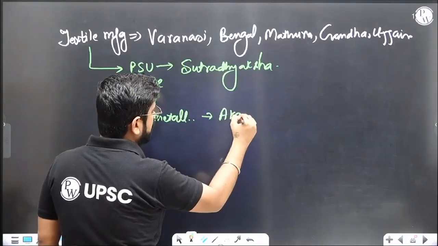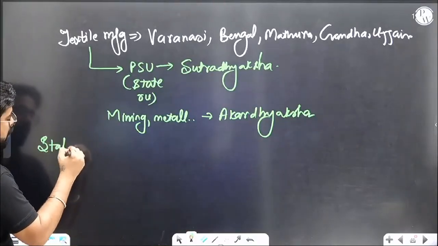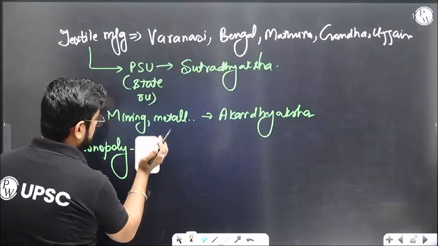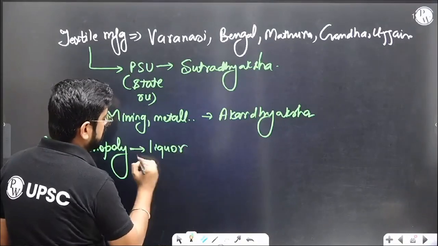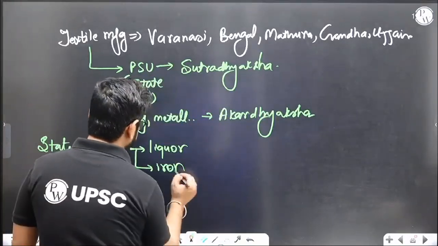we have Akaradhyaksh. And there will be few things. There will be state monopoly. The state will say that there are few things which only belong to us. For example, again, what are you expecting? Liquor, iron, right? Iron, liquor. Then your forest, pastures.